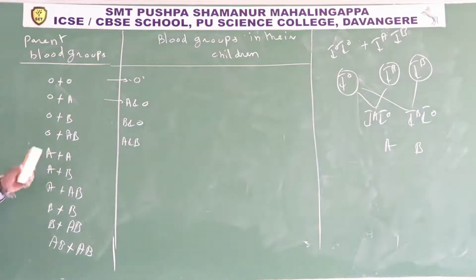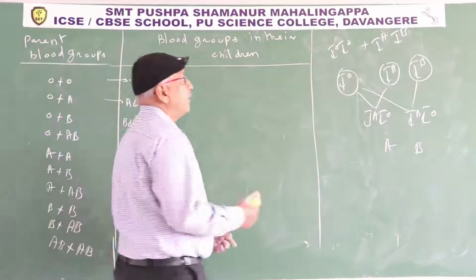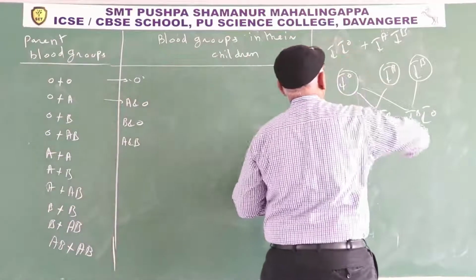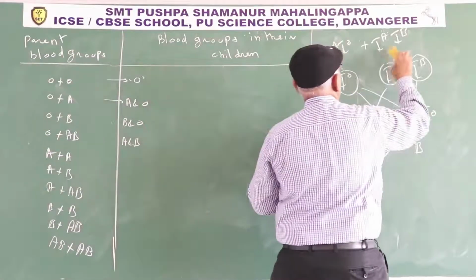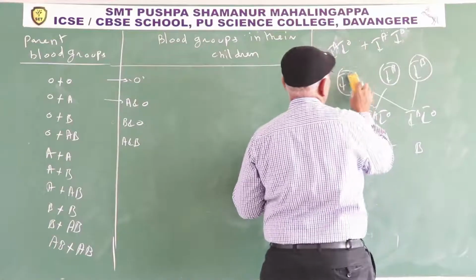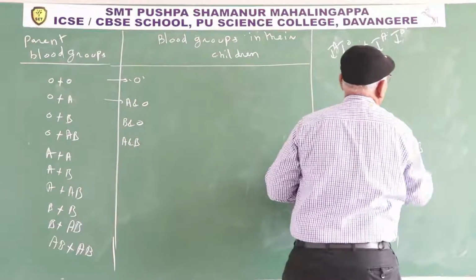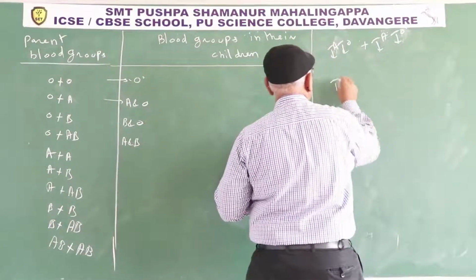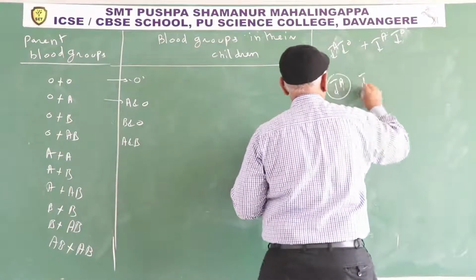Next one, A into A. A into A means you take the heterozygous condition, IA IO, both heterozygous. At the time, from heterozygous A, two types of gametes.